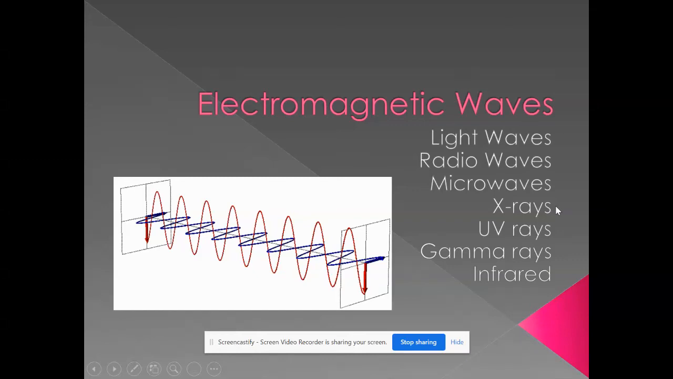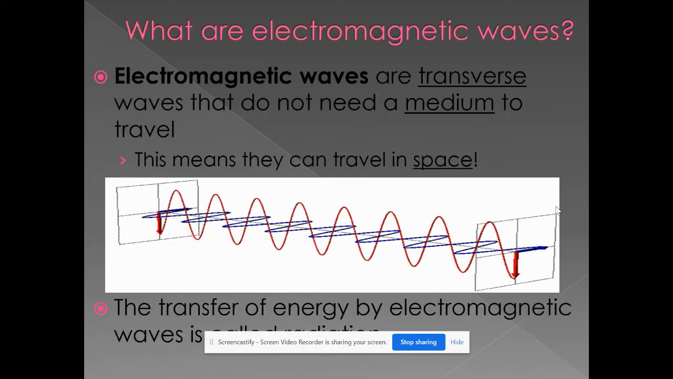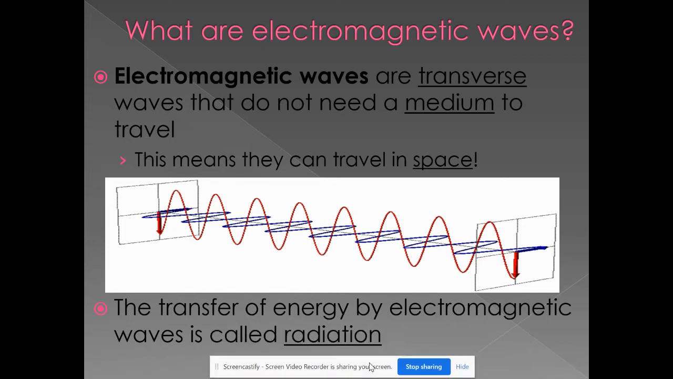All right, these are your notes about the electromagnetic spectrum. So this is the electromagnetic spectrum. Just to review, electromagnetic waves are transverse waves that do not need a medium to travel. They can go through a medium like air, liquids, and solids, but they don't have to. This makes them unique because electromagnetic waves can travel in space or an empty vacuum.